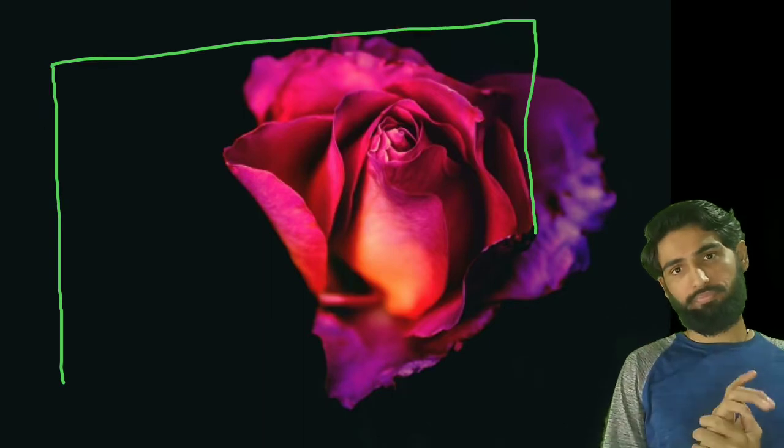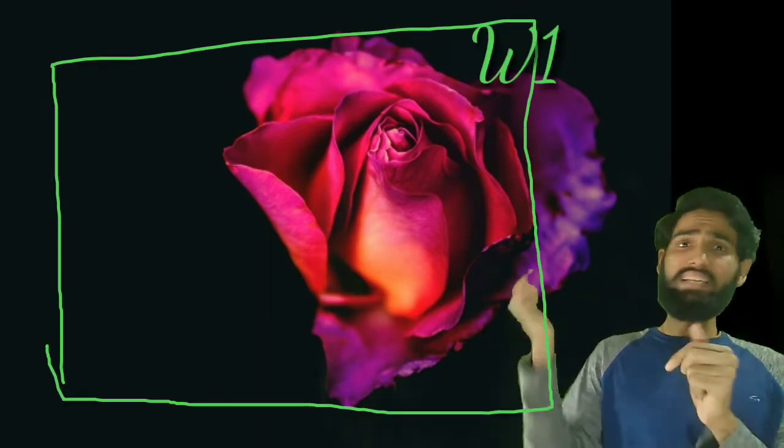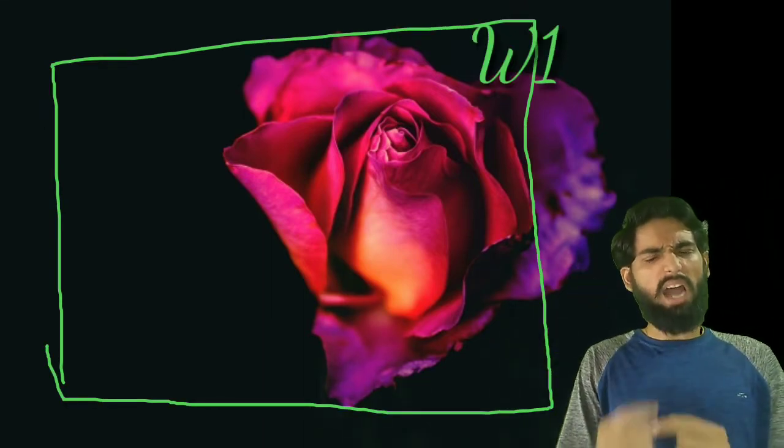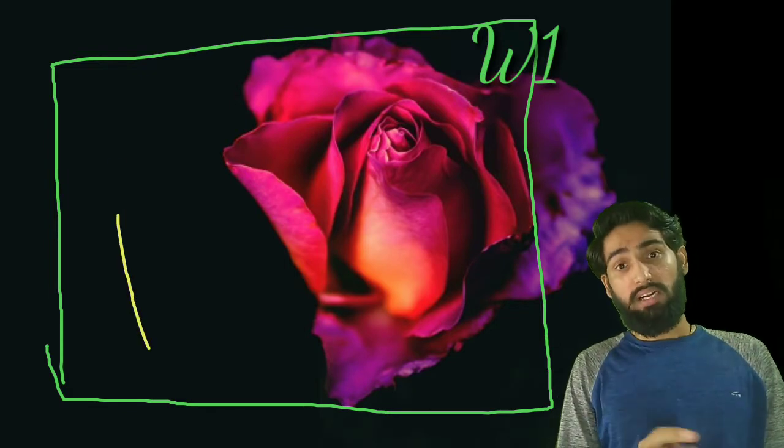Suppose this given screen is my vector space. Inside this vector space, I have one vector subspace W1, and inside this W1 I have another subspace of V, that is W2.